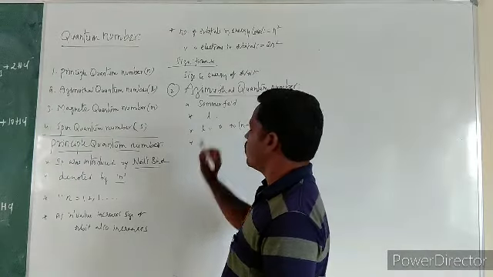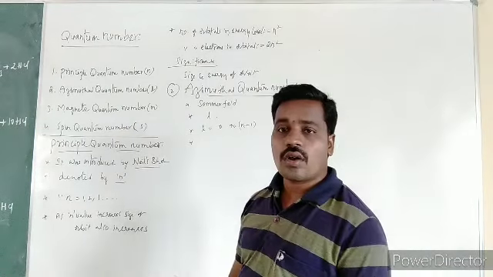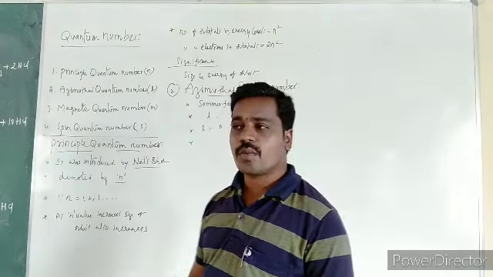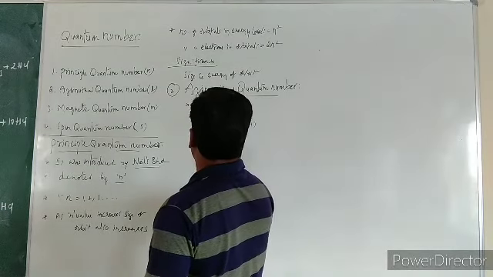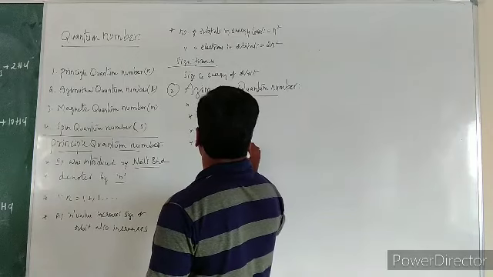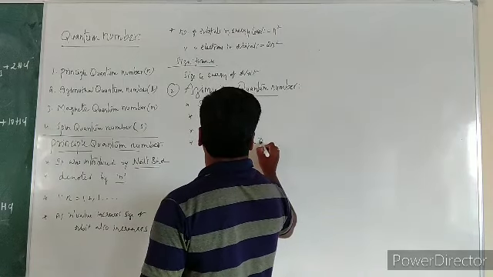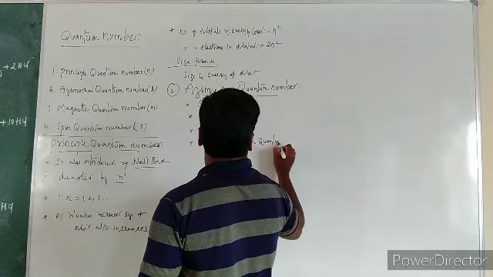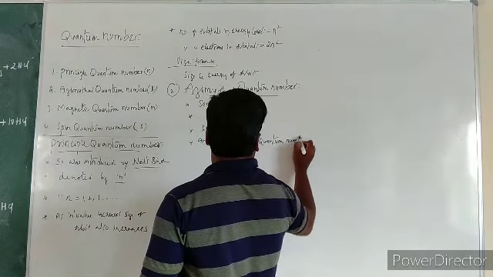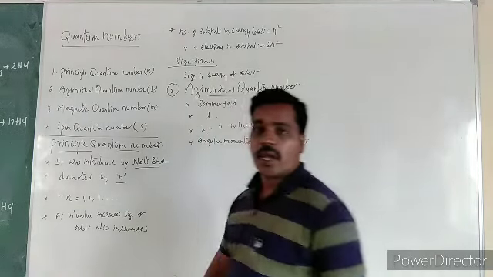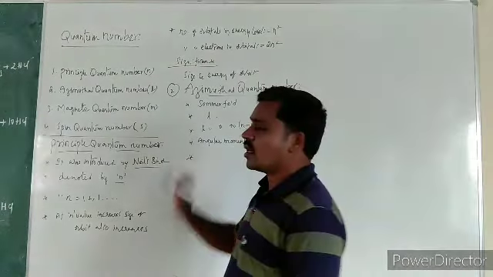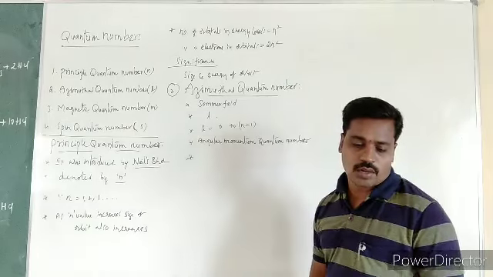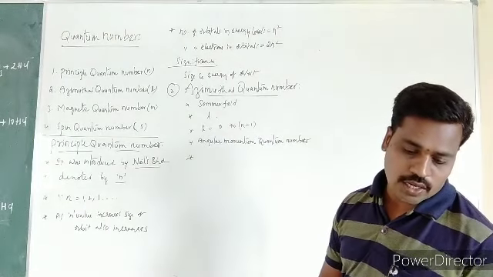It is also called the angular momentum quantum number. And what does the azimuthal quantum number indicate?